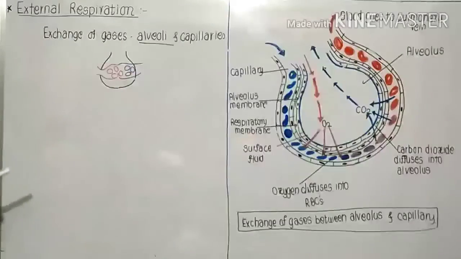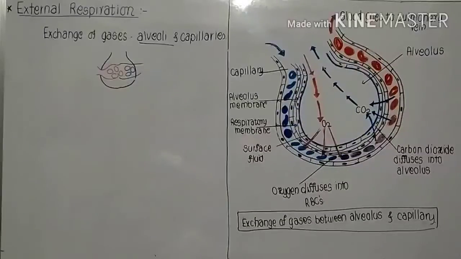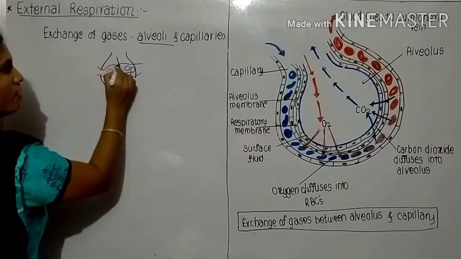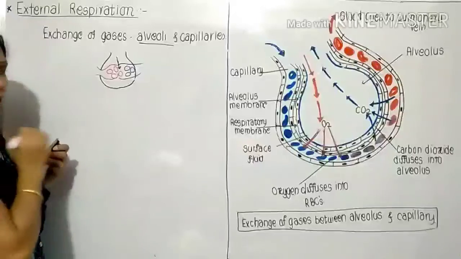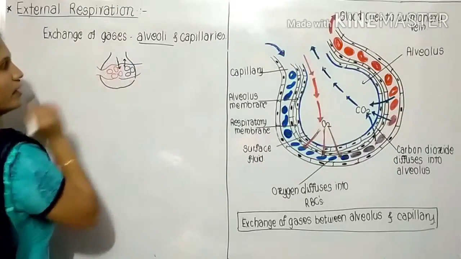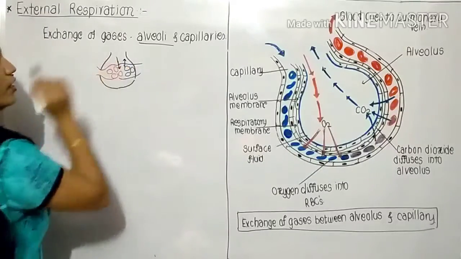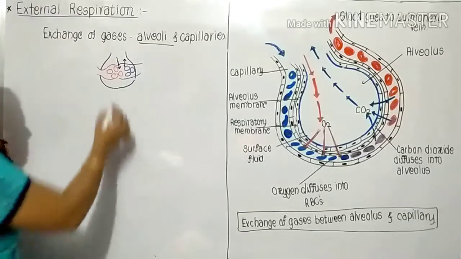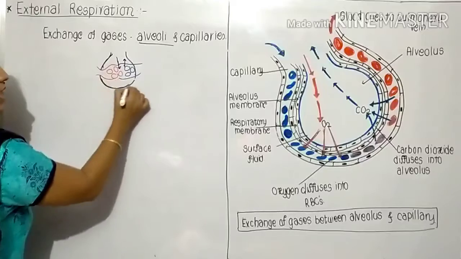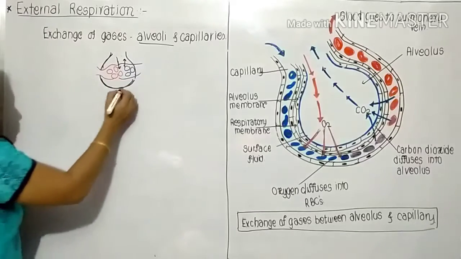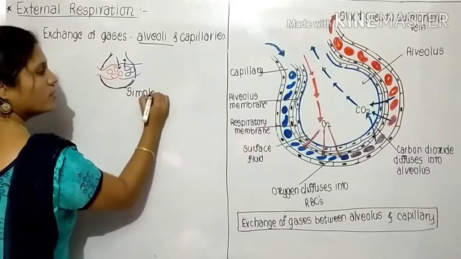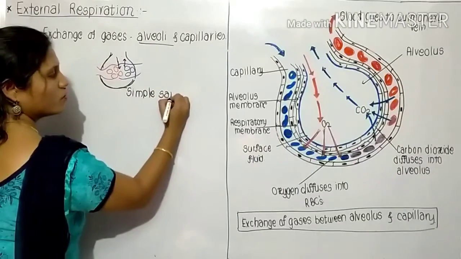So here the exchange of gases takes place from the alveoli into the capillary, and from the capillaries into the alveoli. The alveoli are made up of simple squamous epithelial tissue.